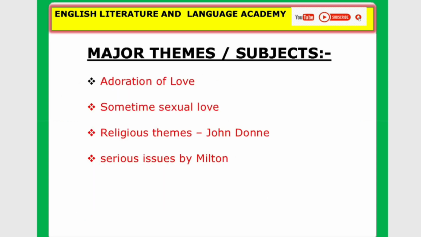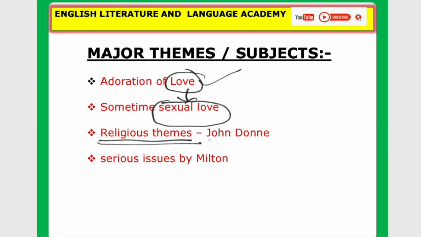Now let's see major themes or subjects in any form of sonnets. So the very first theme is adoration of love. Love is the central theme of any form of sonnet. And sometimes we see sexual love. Very rarely we find this theme in sonnet, but the central theme is love. Okay. Next, some poets used sonnets as religious themes. They used it for religious hymn.